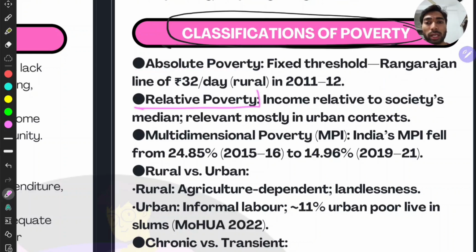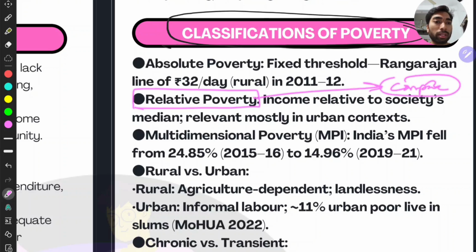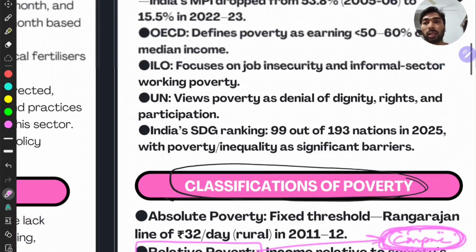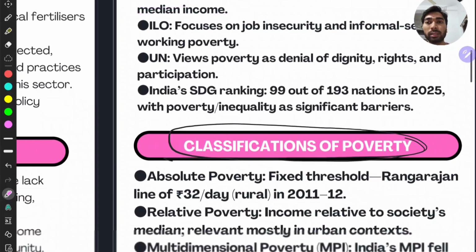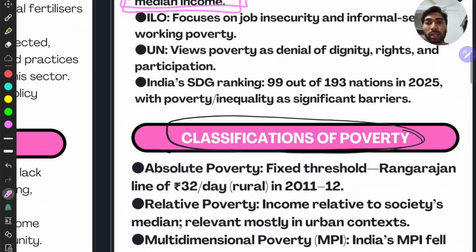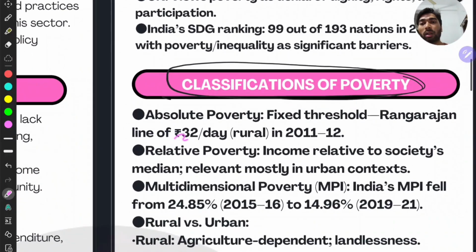Then with respect to relative poverty, compare is the keyword: we compare one person with another, that is, income related to society's median, which is where the OECD countries have taken the median. This is relative income. In developing or underdeveloped countries, absolute poverty is the best measure because it is very hard to get data from every person.